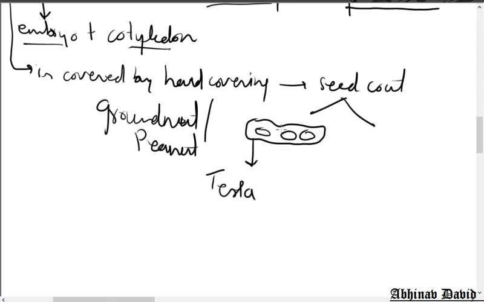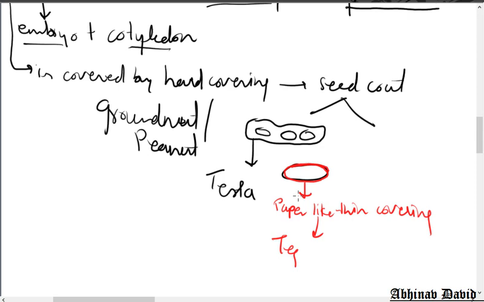The outer hard covering is the testa, and then the seeds are covered by a red or pink colored covering, a thin, paper-like covering, and that is called the tegmen.